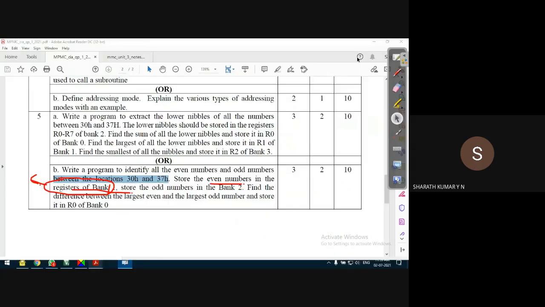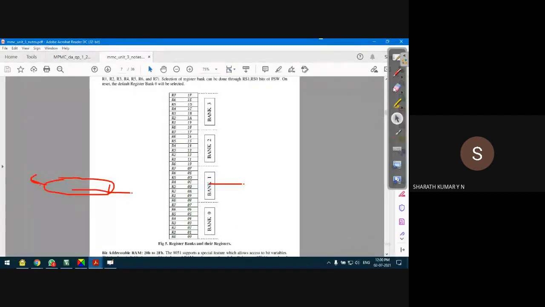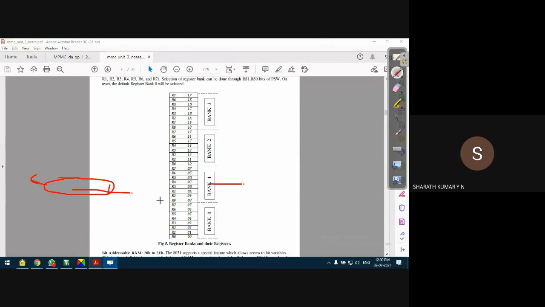The program also does not specify that you have to start storing the data from the first location, and you can start storing the data from the last location. That's also okay. Register bank 1, you can start storing the data from 0FH. But you should not get confused whether you're storing the data from last location to first location, or from first location of register bank 1 to last location of register bank 1.